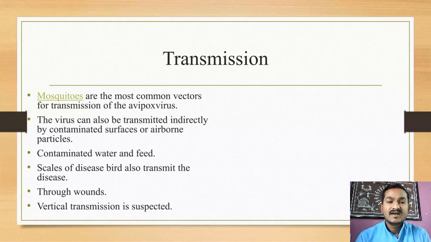Then next, contaminated water and feed. In the poultry house, some feeders and some watering devices are available. Sometimes infected birds, that is fowl pox infected birds, feed from the same containers, the watering devices and feeding devices. Healthy birds around these affected birds ultimately get the disease transferred from affected birds to healthy birds through the water and feed.